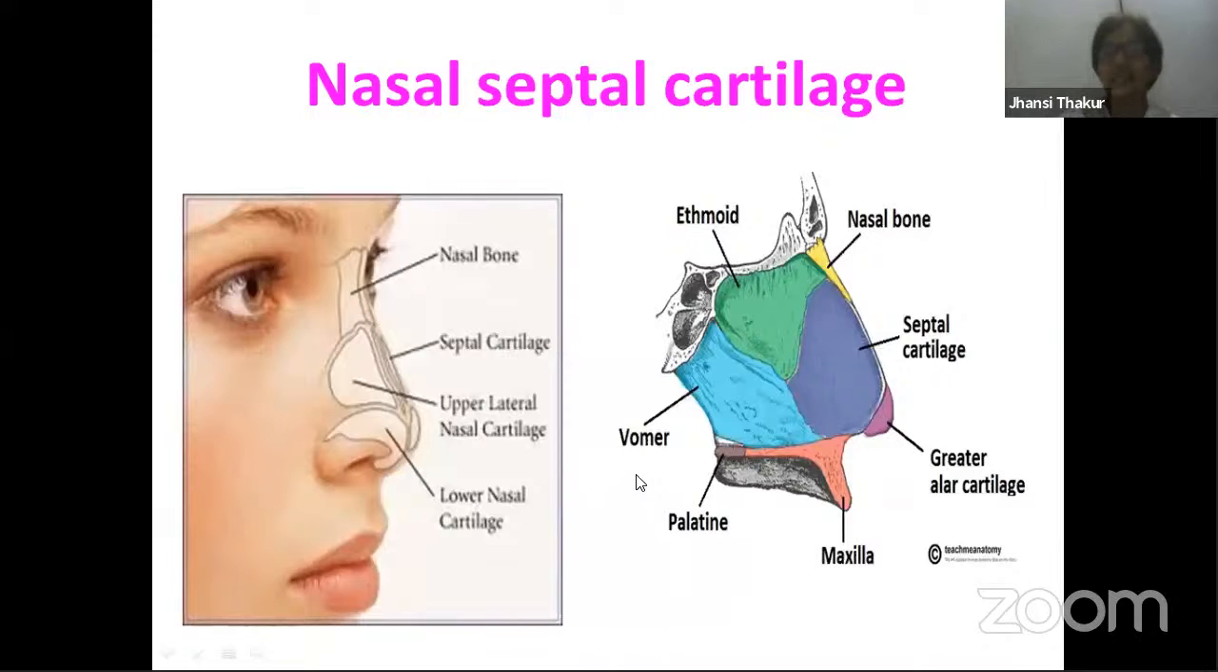Then there is nasal septal cartilage. In the nose, you find a nose bridge dividing the nose into 2 parts. Each part is a nasal cavity. A septum is any partition, anything which acts as a partition. So this is the septal cartilage, nasal septal cartilage, here you can see. The cartilage present over here is hyaline cartilage, the weakest cartilage.